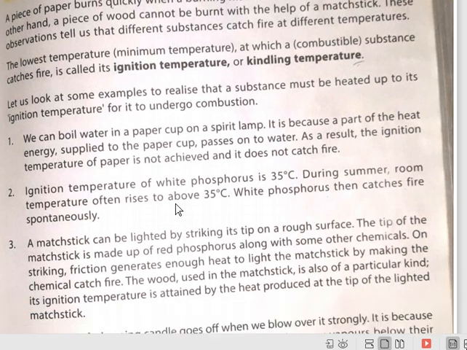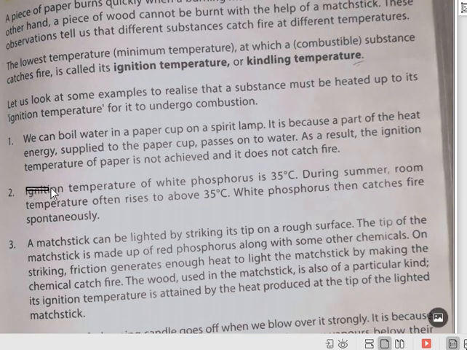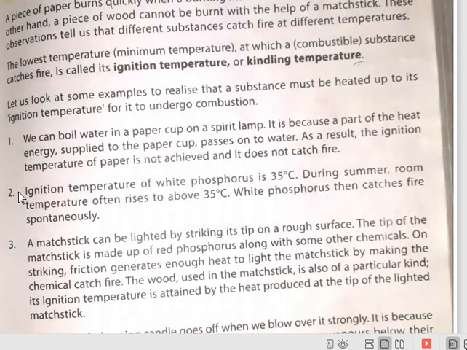See, the ignition temperature of phosphorus is 35 degrees centigrade. Phosphorus burns at 35 degrees centigrade. Okay, phosphorus has three forms. The white phosphorus burns at 35 degrees, means if it is kept in a room in summer season it will burn automatically in open air, because its ignition temperature is very low, that is 35 degrees centigrade, so it will burn automatically. Okay.